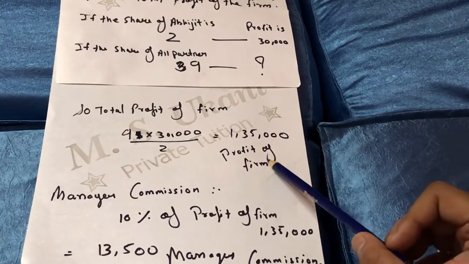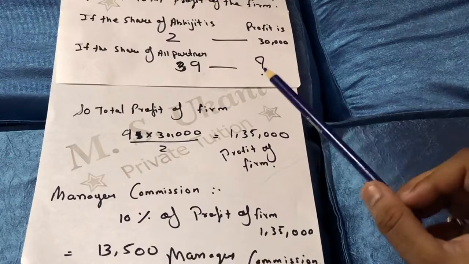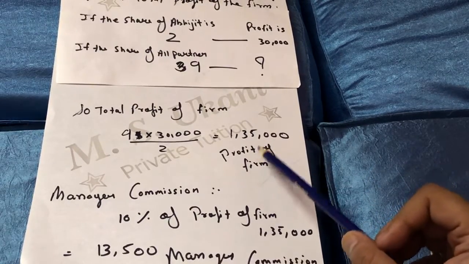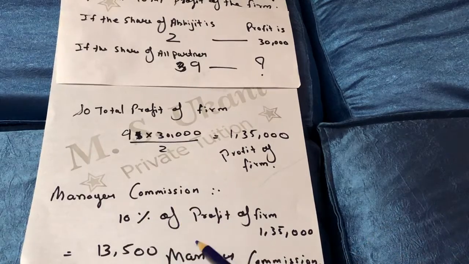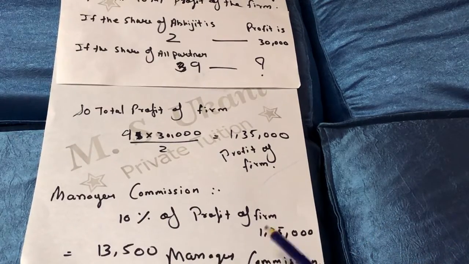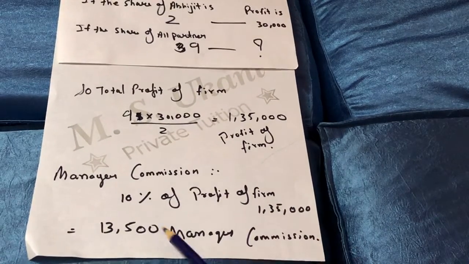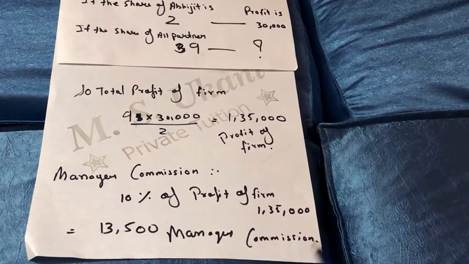Okay. So from this answer we will get the manager commission of 10%. So 10% of the profit of the firm, that is 1,35,000. Calculate on the calculator 10% of 1,35,000. So we will get 13,500 as the manager commission.